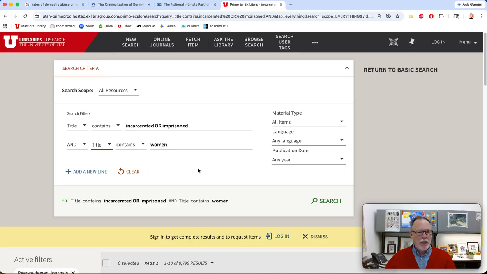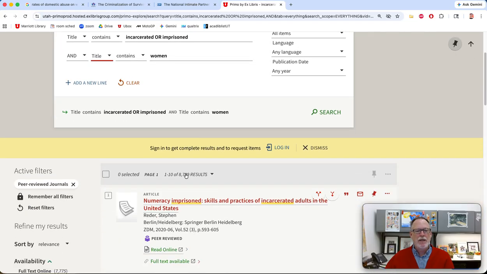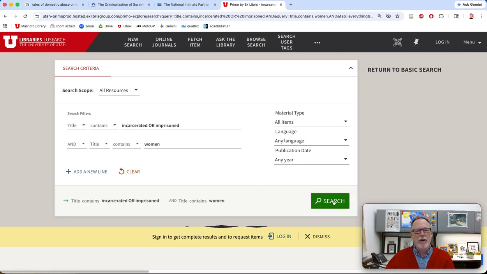So we want incarcerated or imprisoned and women to be in the title only. So what this is doing is it'll narrow it down from the 8,000. Let's see how far it goes.